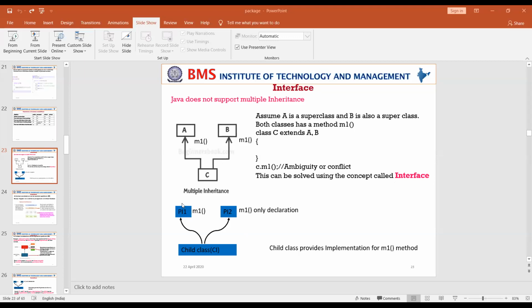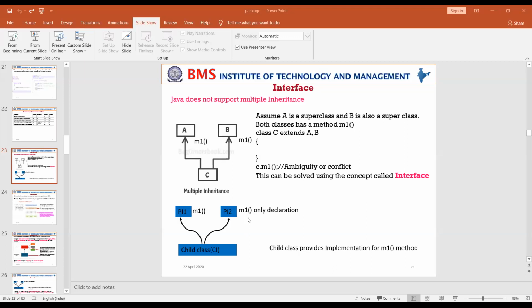Suppose this is one interface where the M1 method is there, and this is another interface, again with an M1 method. In the case of an interface, understand properly, we have only the method declaration. Both interfaces, I1 and I2, have the M1 method, but only the declaration, no definition.